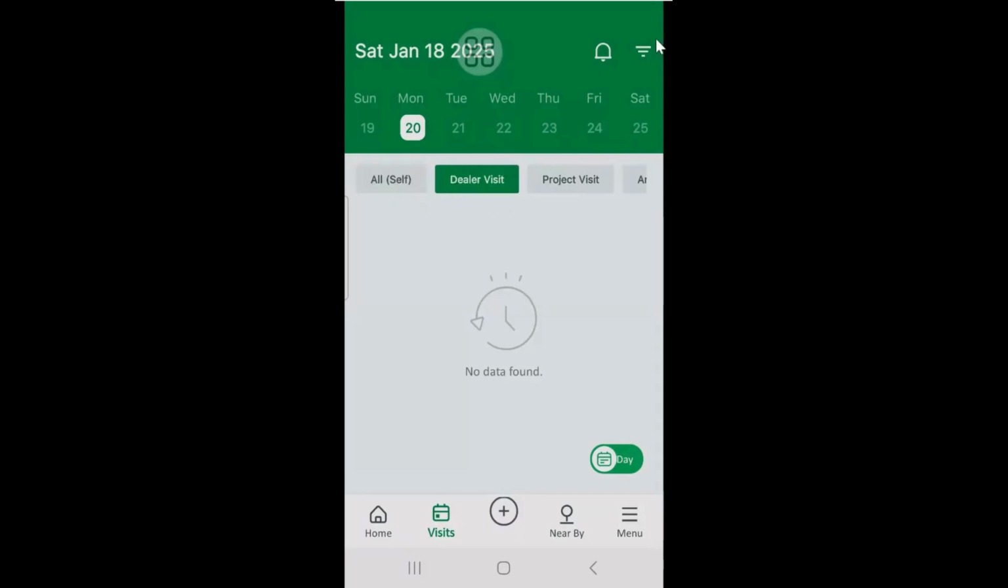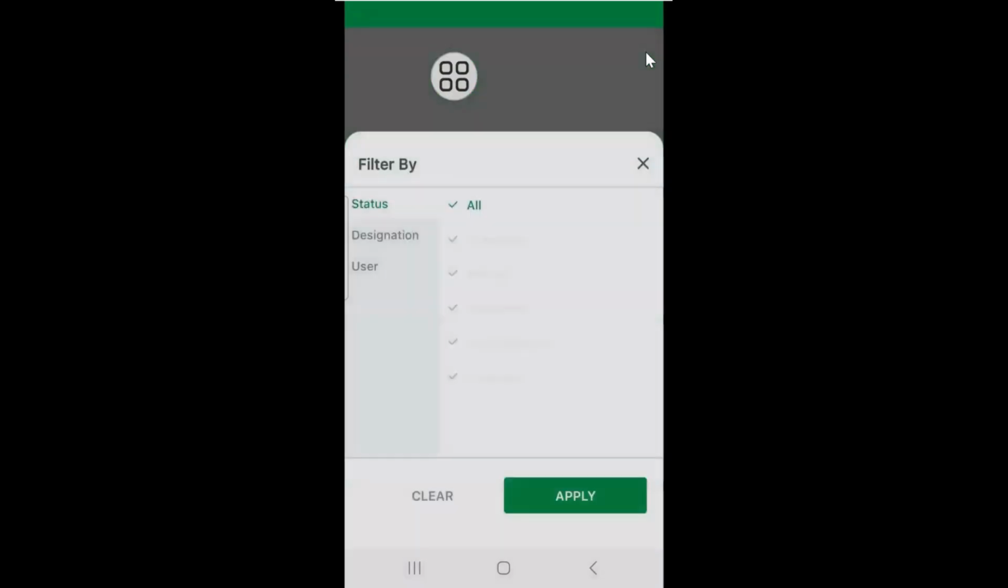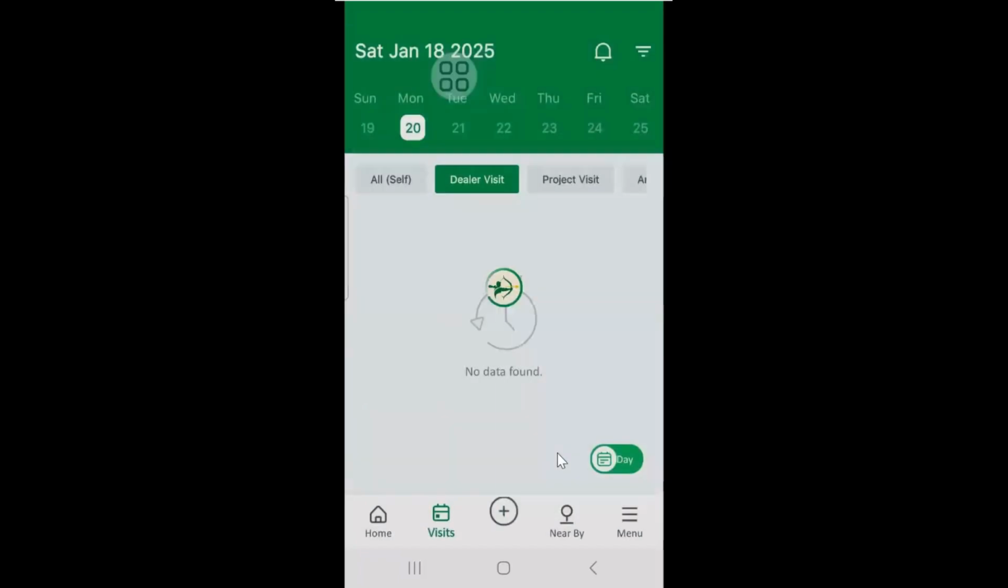Go to the right side dot, and you can see any particular user, or you can see all or yourself. So I have selected all, I have clicked apply. So 0 dealer visits for Monday. What it means, the entire team has not yet scheduled, not even a single visit.